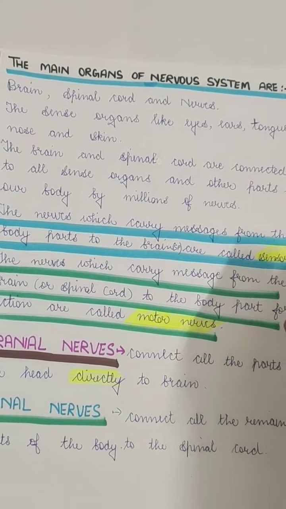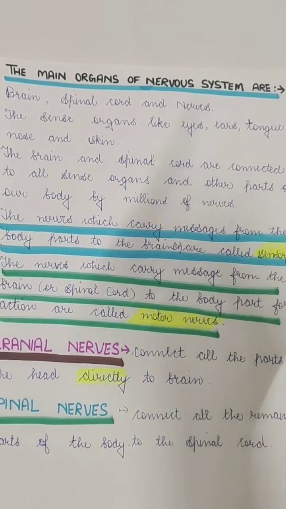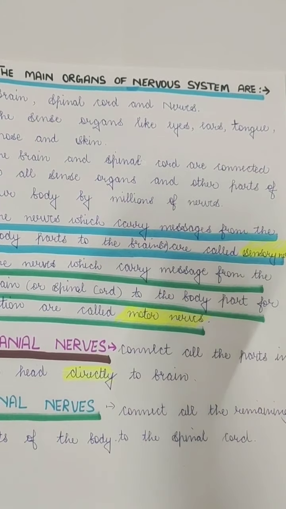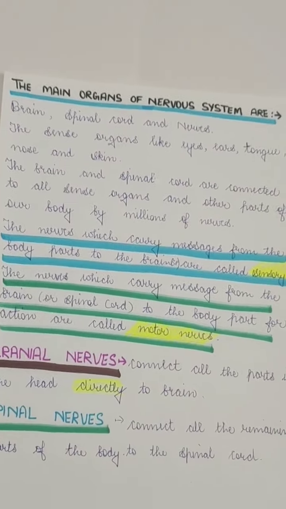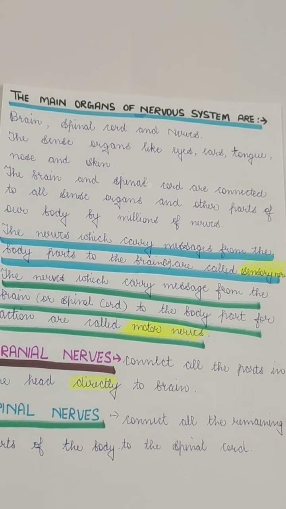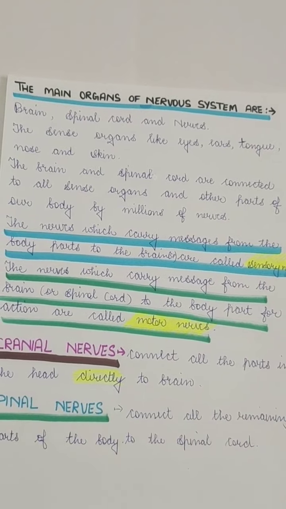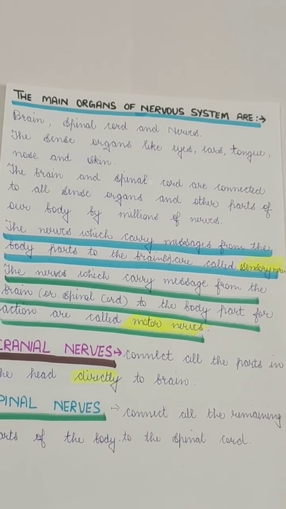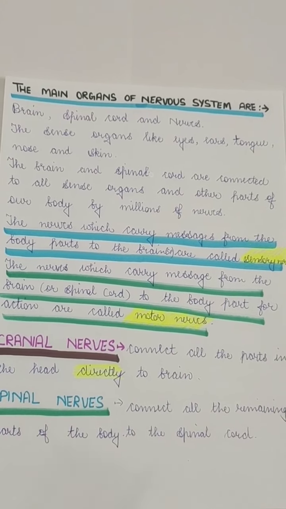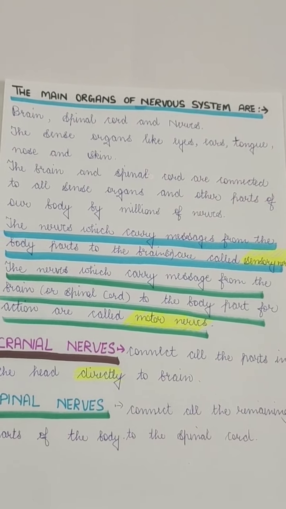Now, the main organs of our nervous system are the brain, spinal cord, and nerves. Then there are the sense organs like eyes, ears, tongue, nose, and skin. The brain and spinal cord connect all the sense organs, and they are connected to millions of nerves or neurons.